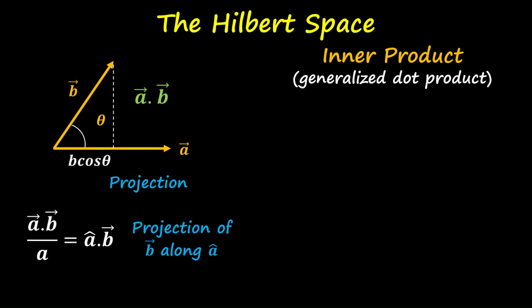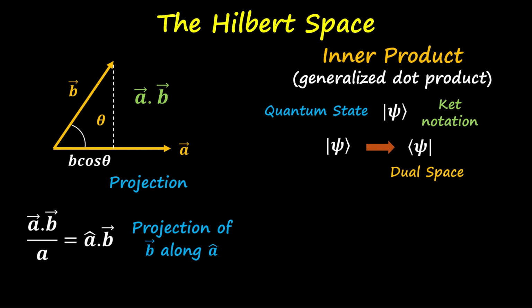But before going to the inner product, let us get familiarized with the notation. A quantum state can be represented using the ket notation. And to form an inner product, we need something that can pair up with the ket. That is where the bra notation comes in. So for every ket, we have a bra which lives in the dual space inside the Hilbert space. Now, let us take the analogy from matrix multiplication to understand the inner product.